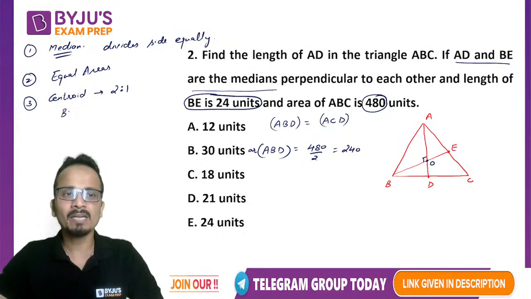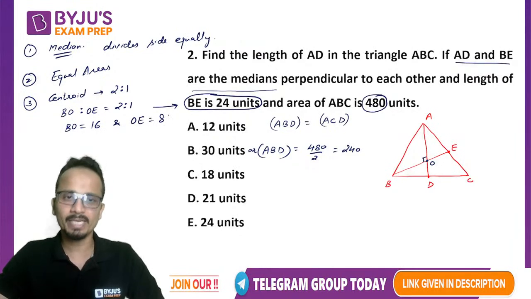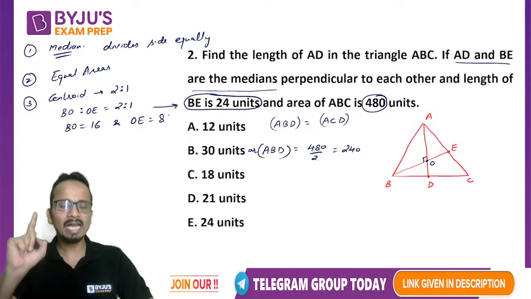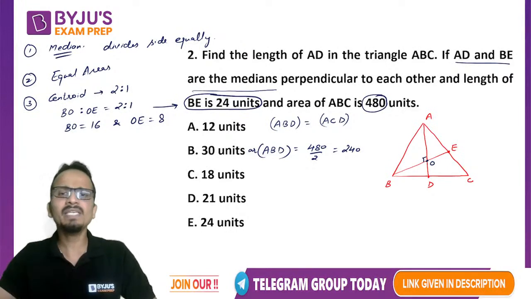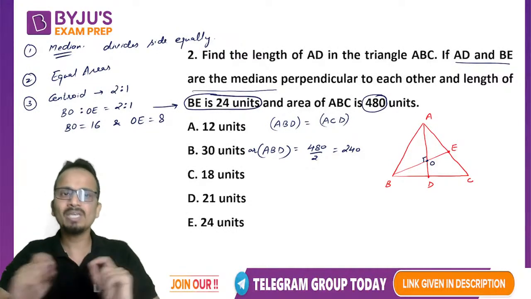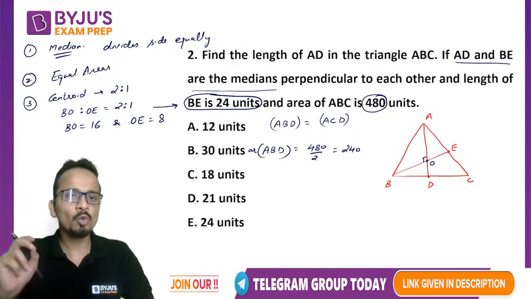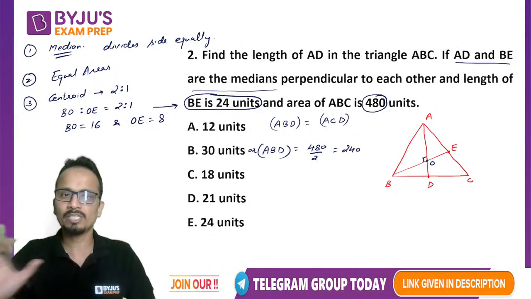So BO:OE is 2:1. Given that BE is equal to 24, length of BO will be 16 and length of OE will be 8. So I have divided 24 in the ratio 2:1.